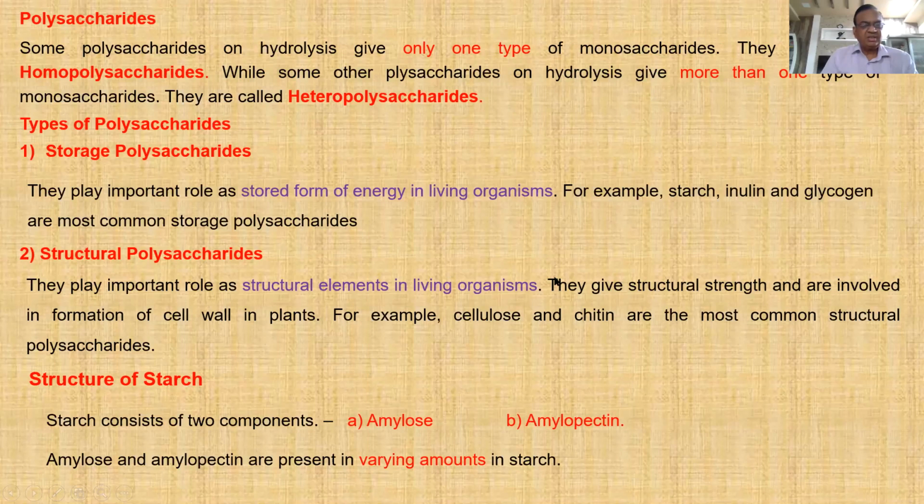Structural polysaccharides are observed in plants, in the cell wall of plants. For example, cellulose and chitin are very good examples of structural polysaccharides, and they give structural elements to living organisms. Now, about the structure of starch: starch is made up of two components, amylose and amylopectin. Amylose is present to the extent of 20%, amylopectin to the extent of 80%. Amylose is water soluble, amylopectin is water insoluble. So ultimately we may say that starch is partially soluble in water.